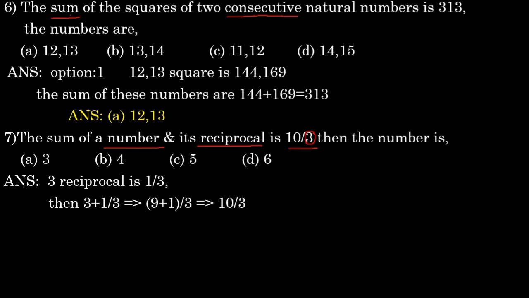That means the number and its reciprocal. That means 3 and that's reciprocal is 1 by 3. We will add these both. So we can't add directly because 3 denominator we don't have, that will be 1. So we will take LCM, we will get 3 3s are 9 plus 1 divided by 3. So that implies 9 plus 1 is 10 divided by 3. So therefore what is the number? That number is 3. That means that number 3 is the one which will give the answer 10 by 3. So therefore option A is a correct one.